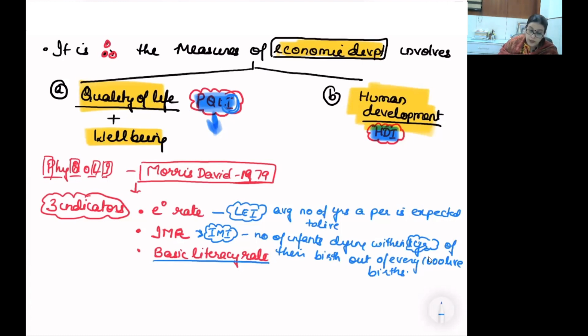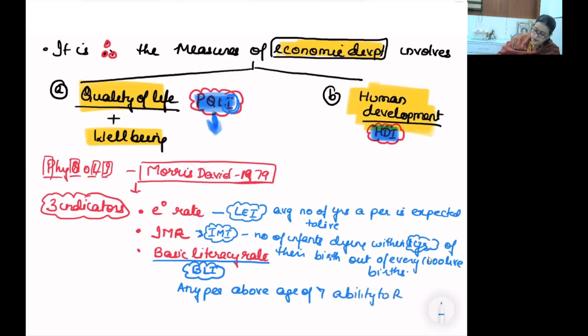इसको demographic data table में हम effective literacy rate भी बोलते हैं. In the Indian census, it is called effective literacy rate. Basic literacy rate या basic literacy index, because we are trying to relate it to the physical quality of life index. So basic literacy index is any person above the age of 7 having the ability to read, write and understand.